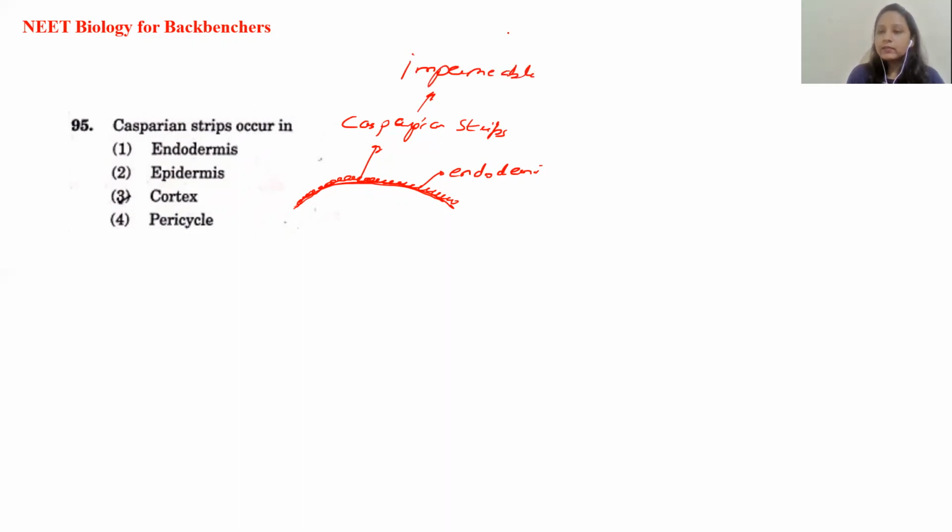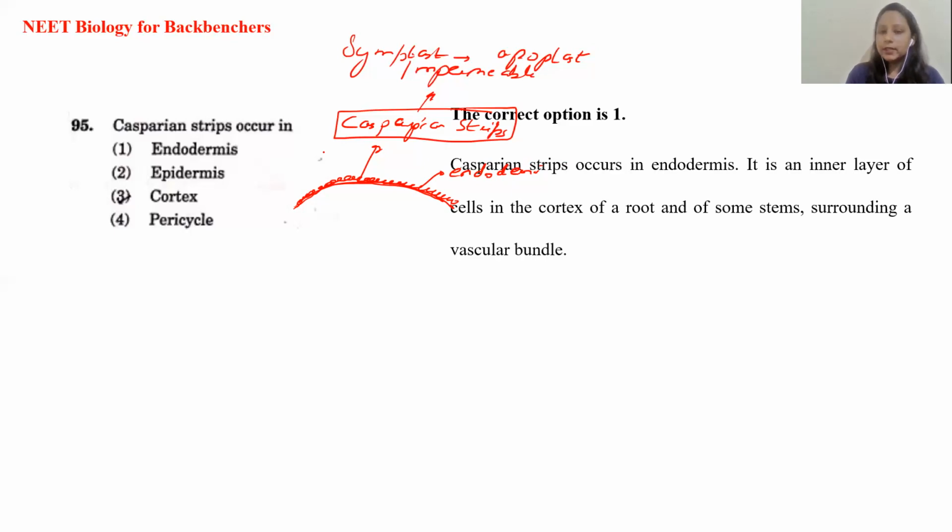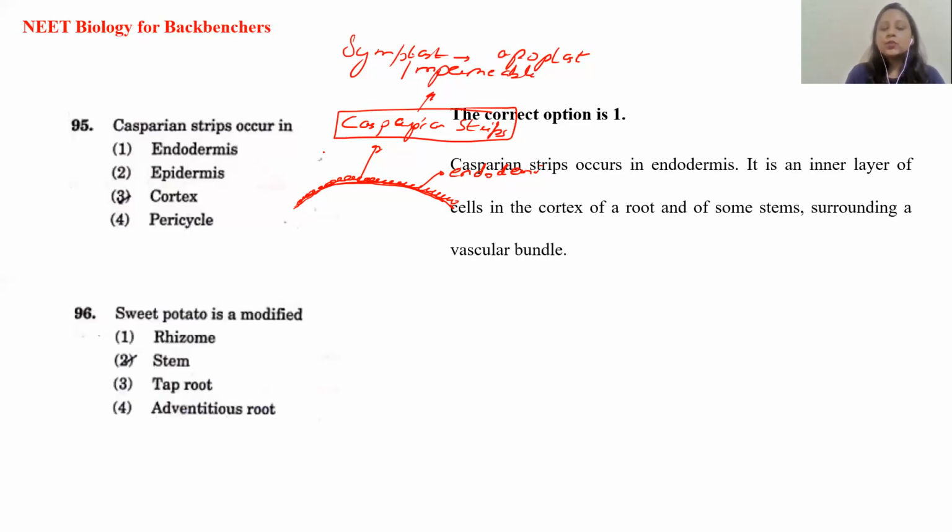That's why, as you must have studied in transport in plants, when the water flow is taking place, the pathway is altered. That is, if the water is undergoing a symplast pathway, it switches immediately to the apoplast pathway when it reaches the Casparian strips or the endodermis, because they are impermeable to it. They do not allow the water to cross. So what is the answer? Endodermis.